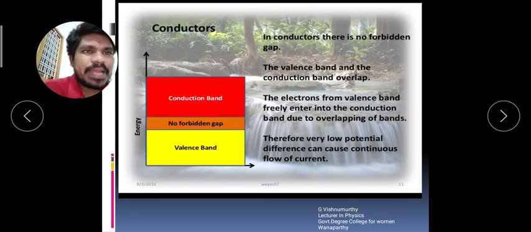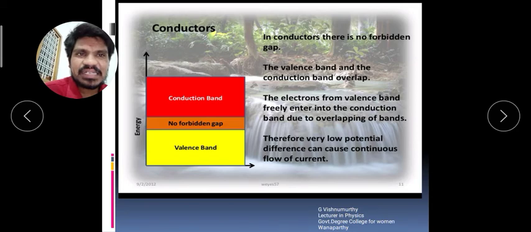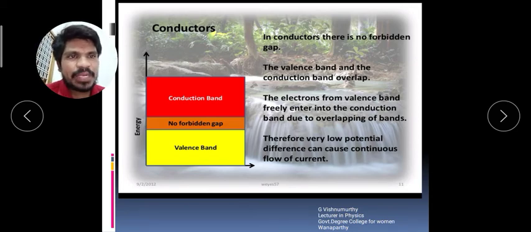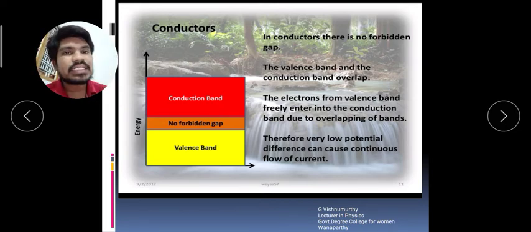The valency band and the conduction band overlap. The electrons from the valency band freely enter into the conduction band due to overlapping of bands. Therefore, a very low potential difference can cause continuous flow of current. So, these are the types of materials depending upon the band theory: insulators, semiconductors and conductors.